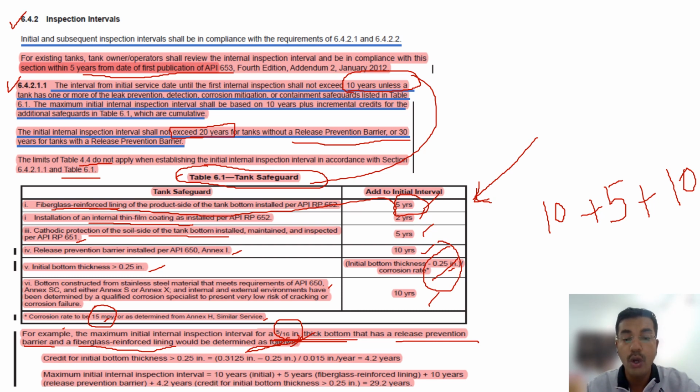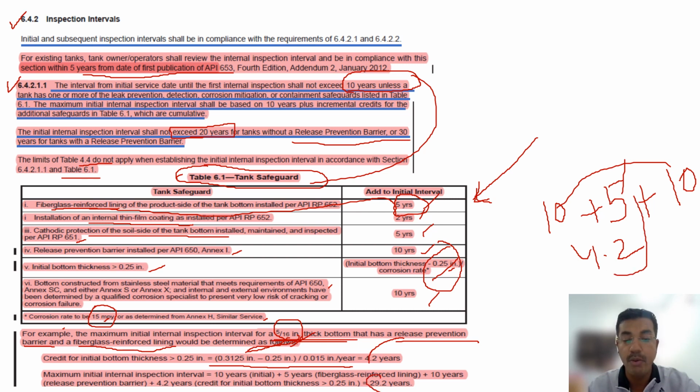0.015 inch. So (0.3125 minus 0.25) divided by 0.0125, so it is coming 4.2 years. So we have to add an additional 4.2 years. So this is the total. Okay, 10 plus 15, 25, and 4.2, 29.2 years.